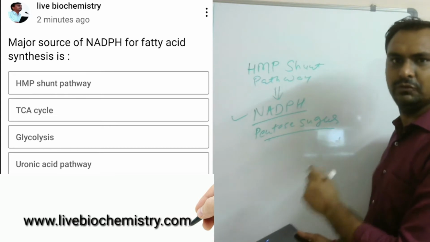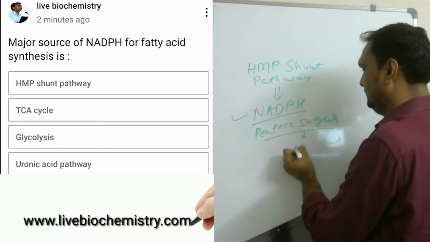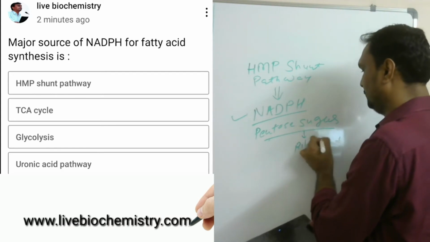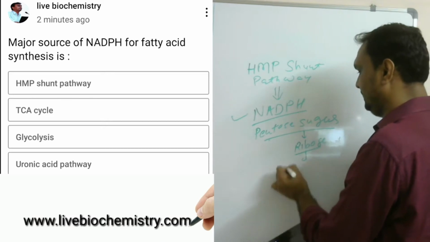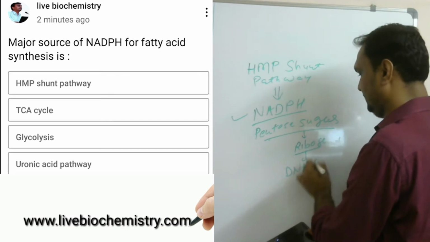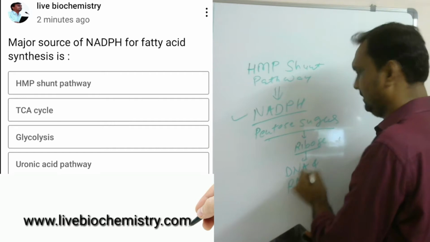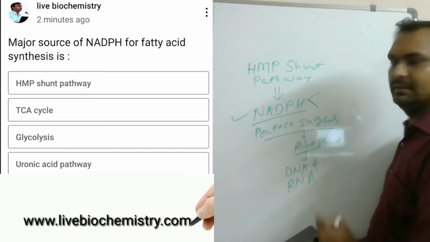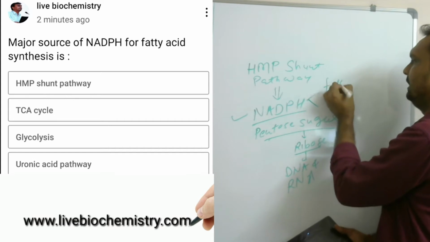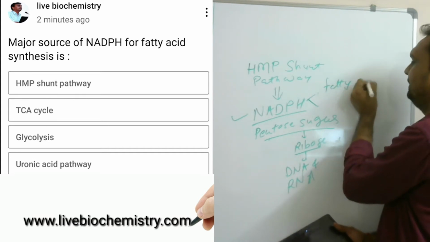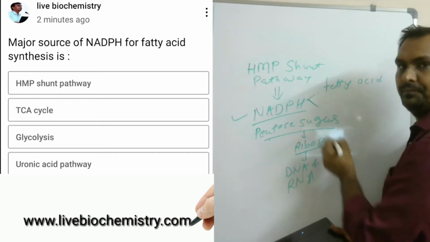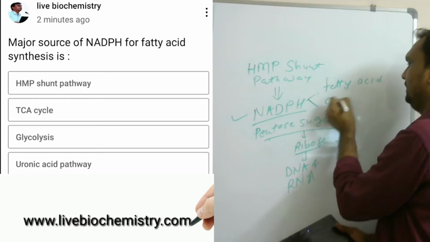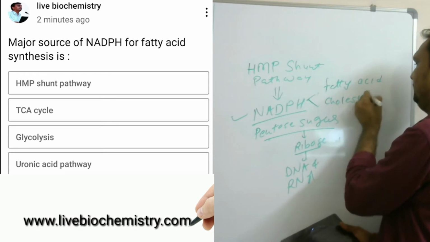This pentose sugar, mainly ribose sugar, is used in DNA and RNA, that is our genetic material. And NADPH is used for reductive biosynthesis of fatty acids, cholesterol and many other reactions.